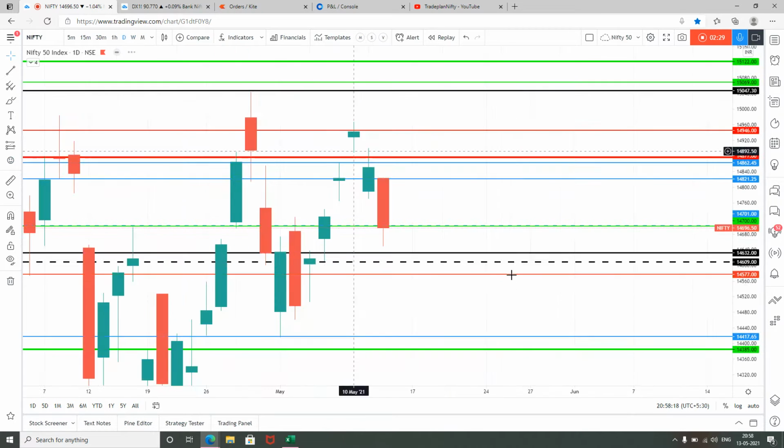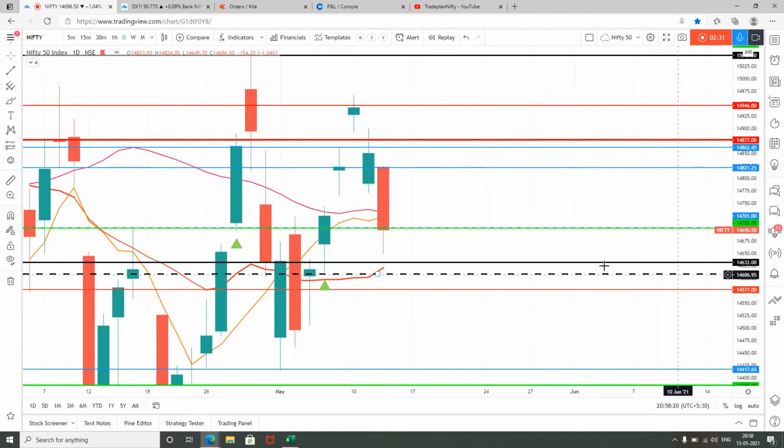Now on daily basis, in the last trading session, we had a big red bar, and then one day holiday, and the next trading session, which is going to be tomorrow. So here also, Nifty has closed below 50, below 8, but above 20 and above 200. So on daily, we can still say that market is in uptrend, has closed in uptrend.